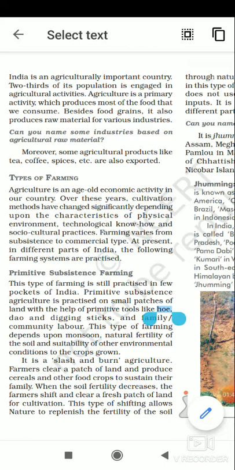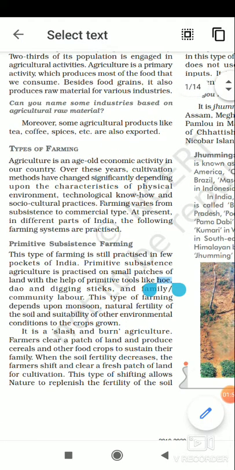Farming varies from subsistence to commercial type. At present, in different parts of India, the following farming systems are practiced. So presently, there are three types of farming in our country. First, that is called primitive subsistence farming. This type of farming is still practiced in a few pockets of India.